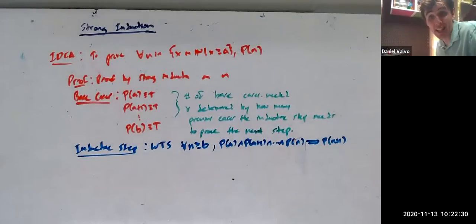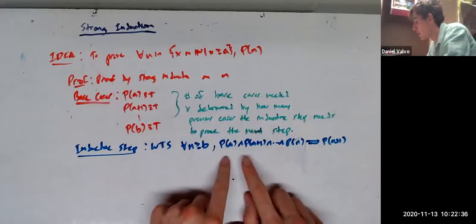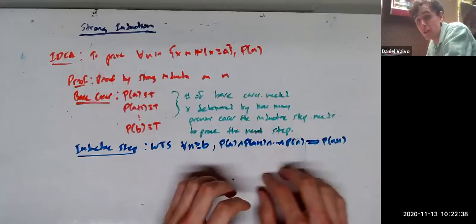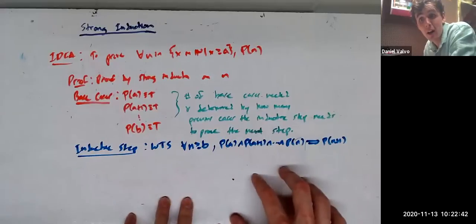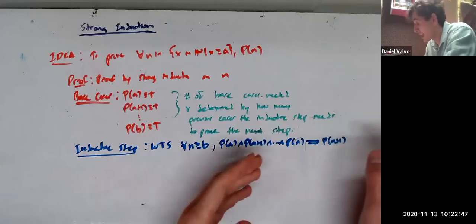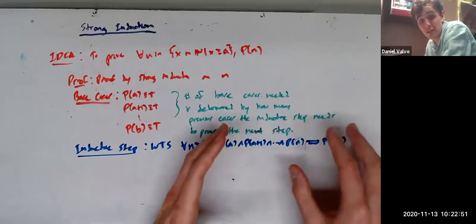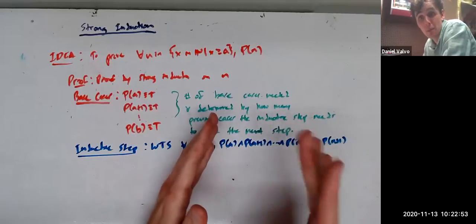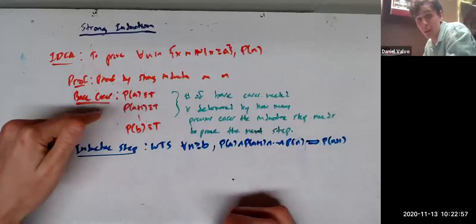And so we can see, actually, this is why in weak induction, we only have one base case. Because in weak induction, we don't assume that everything up to n is true. We just assume that P of n is true, and then show P of n plus 1. So in that case, we only need P of n to prove P of n plus 1. So the inductive step just needs one previous case, P of n, to prove the next case, P of n plus 1. So that's why we only need one base case.